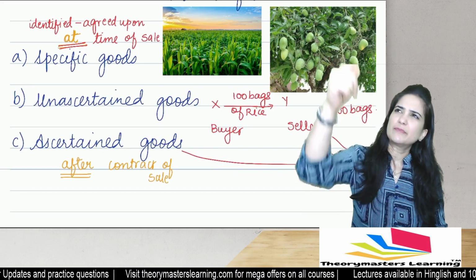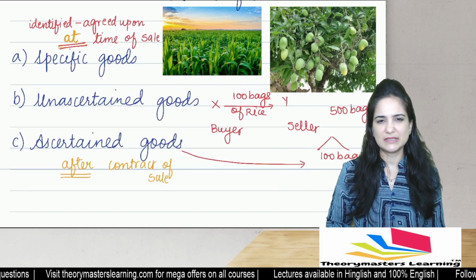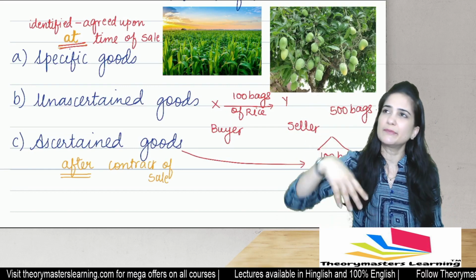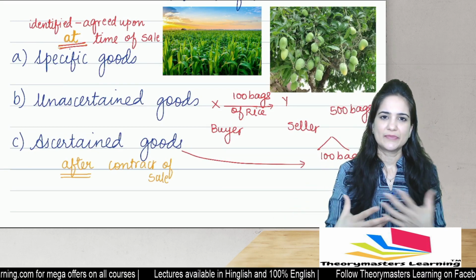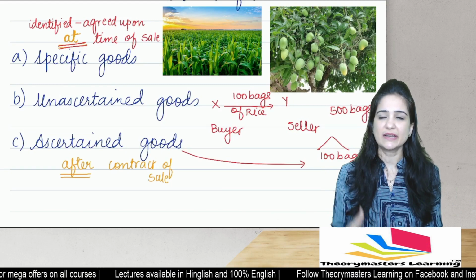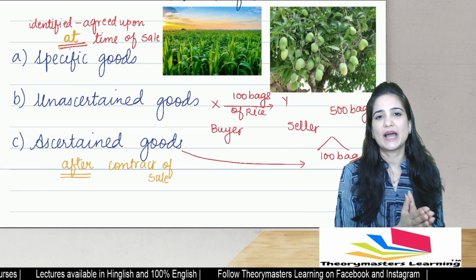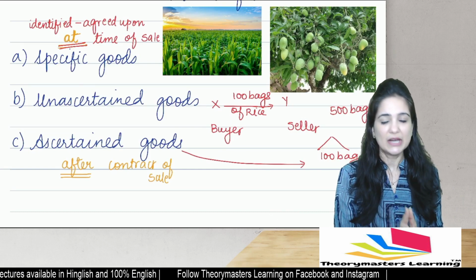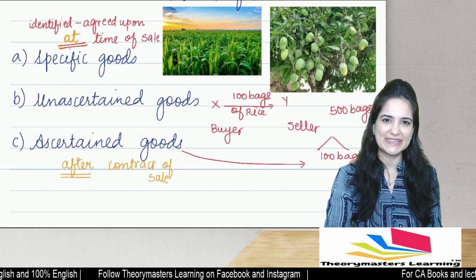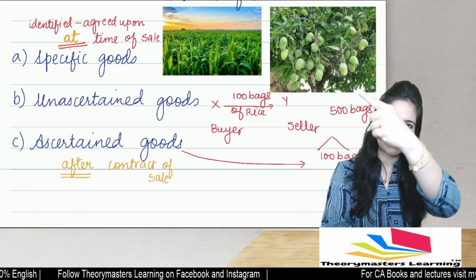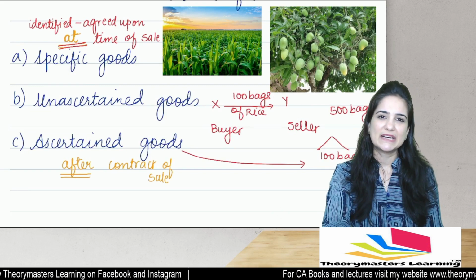Then I identified, please remove this bag, this bag. No, ma'am, don't take that bag. That won't serve your purpose. Okay, then let it be, remove this bag. So the buyer and the seller mutually give their consent and remove the goods. They set it aside. That is known as ascertainment. Okay, so ascertainment and appropriation, these are two concepts which we are going to discuss. So they identify, they ascertain, they appropriate, they set it aside. They are ascertained goods.